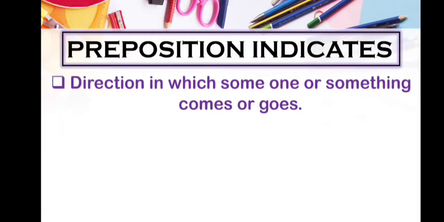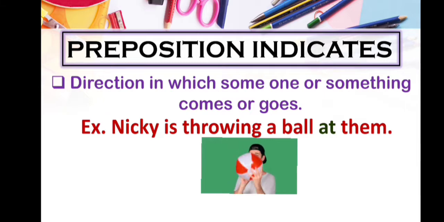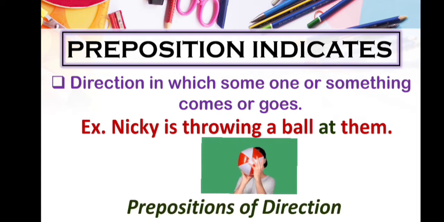Preposition also indicates direction in which someone or something comes or goes. Some example is Nikki is throwing a ball at them. Here at indicates the direction in which the ball is thrown. So here at is a preposition, and this is preposition of direction.